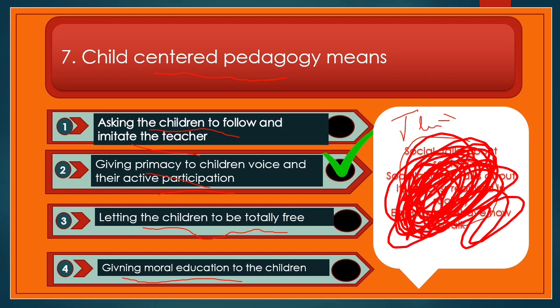Teacher-centered pedagogy means the teacher gives the lecture and all the students are restricted from asking, talking, and interacting with the teacher. They are not allowed to ask questions. But in child-centered pedagogy, according to the students' convenience, students are allowed to interact with the teachers and ask questions, and accordingly the teachers deliver the lectures.